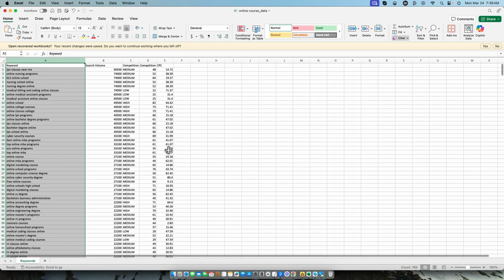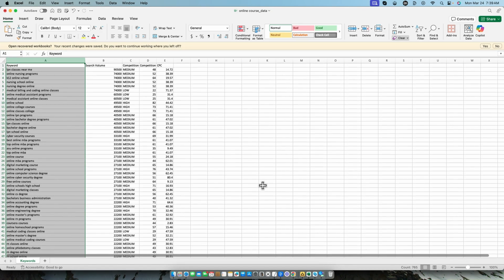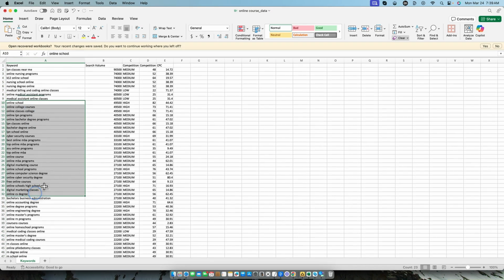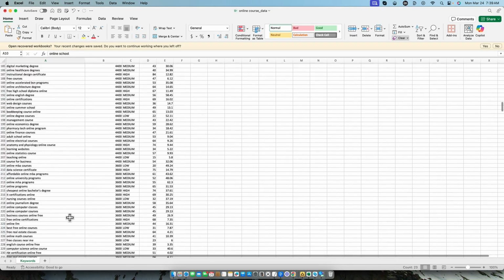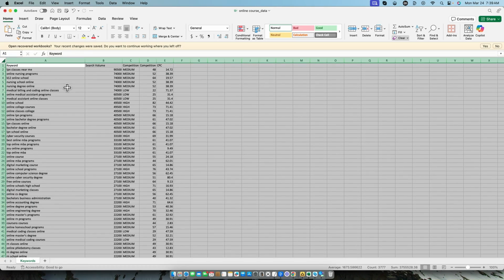So it did pull in 765 keywords. This isn't going to be your keyword research tool that's going to bring in 10,000 keywords or something like that, but that's a pretty good amount. We've seen keyword tools that struggle to get 500 keywords for you. So 765 for a very specific keyword like online courses is pretty good, because this is where you could come in here and start sorting this. You would have to sort it in Excel. You'd have to have just a little bit of Excel skills.